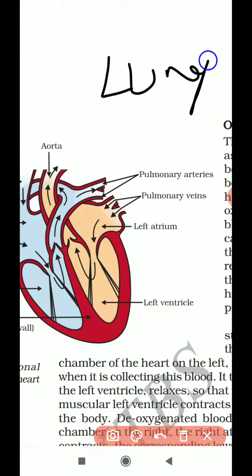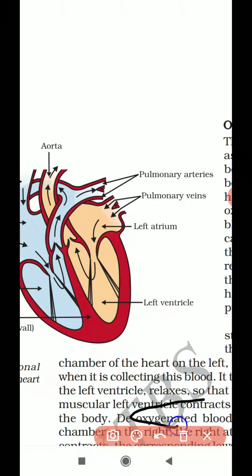What will the lungs do? In the lungs, the alveoli will take away the carbon dioxide present in the blood and give the oxygen which we have inhaled through the nostrils. So the exchange of gas takes place in the alveoli, that we have learnt in the previous video itself, isn't it? Respiration we have learnt. So now the alveoli will take the carbon dioxide and give the oxygen. Now the blood has become pure. So now the blood is called oxygenated blood. Oxygenated blood means what? Blood containing oxygen.